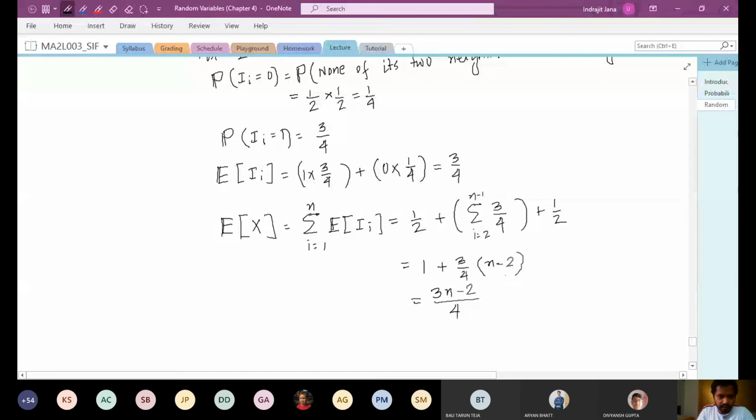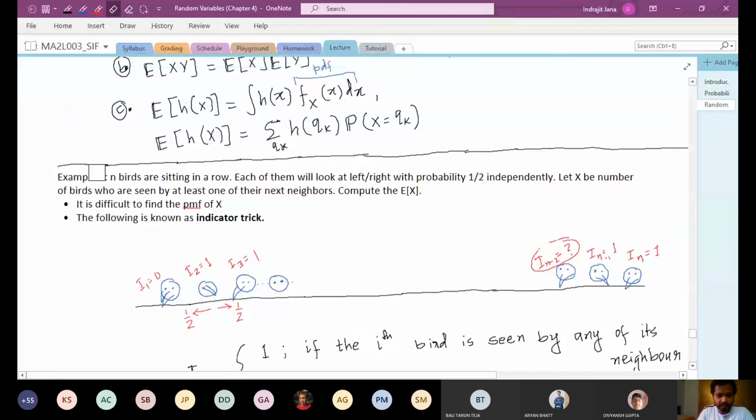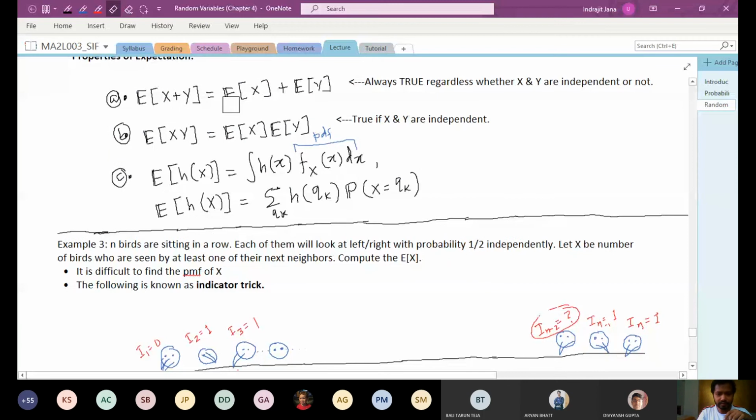That's it. This is a very interesting problem because we are calculating the expectation of this random variable X without actually even knowing the probability mass function, by using a very simple fact that the expectation of X plus Y is equal to the expectation of X plus the expectation of Y, regardless of whether the random variables are independent or not.